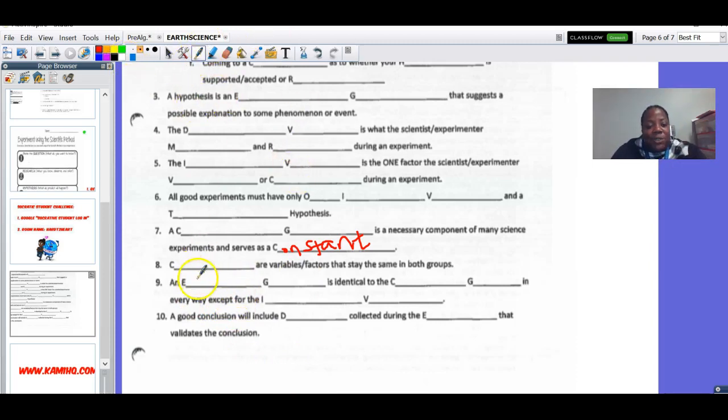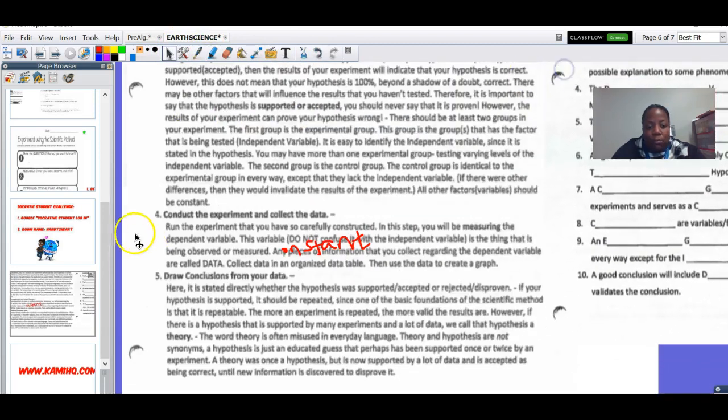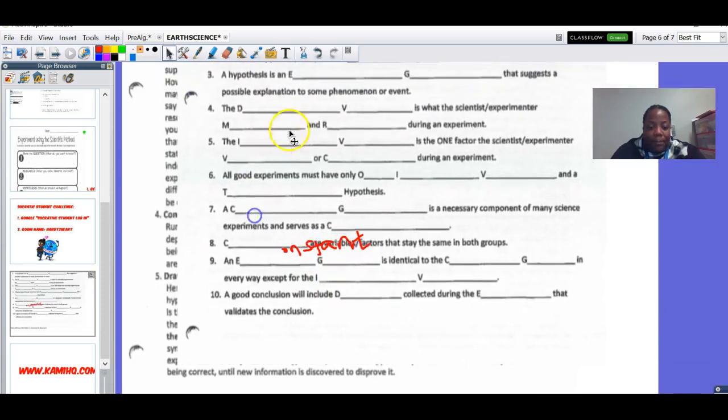Now, next one, blank are variable factors that stay the same. Okay. What do we call these blanks? The control group is identical to the experimental group in every way except they lack the independent variable. All other factors should be constant and stay the same. Okay, so this will be constants again.